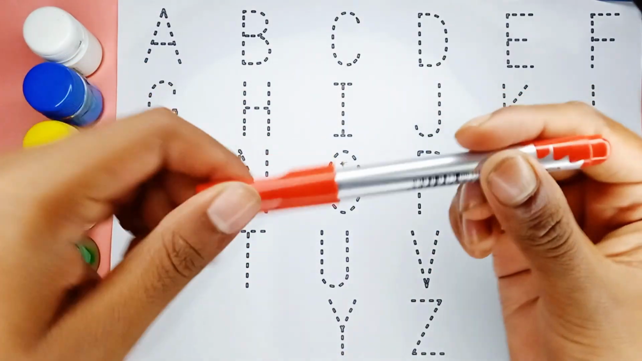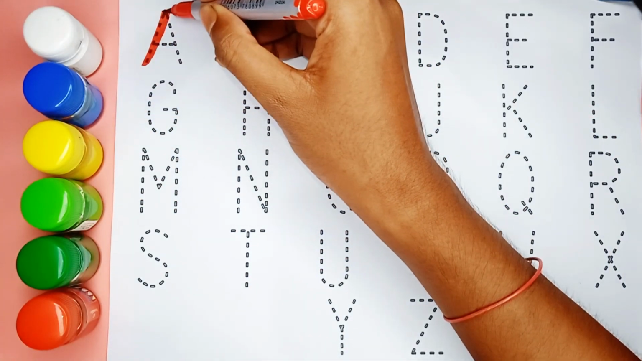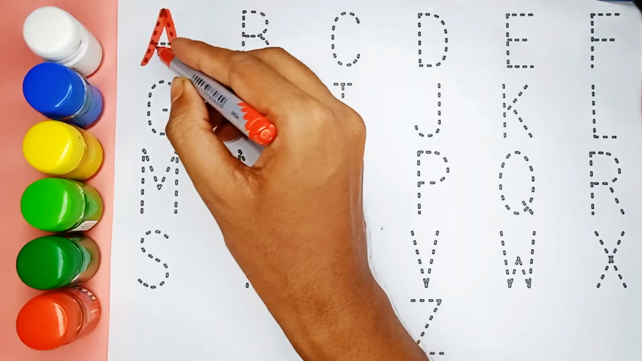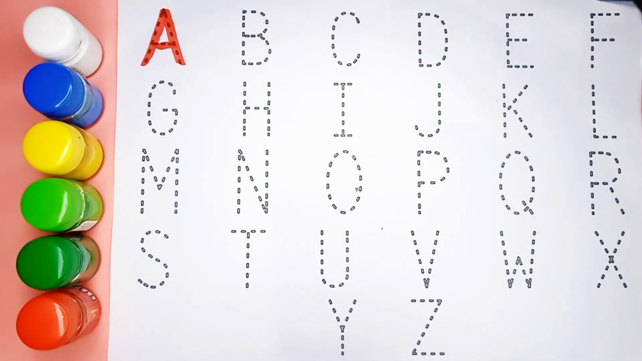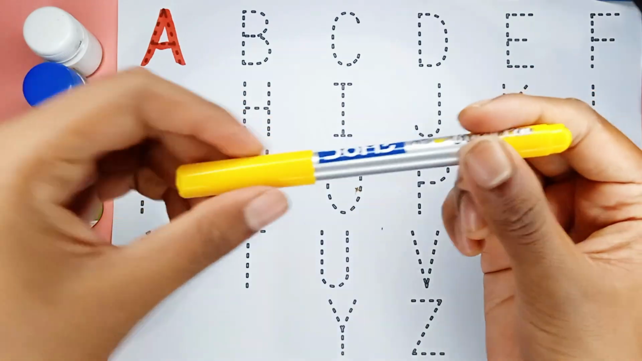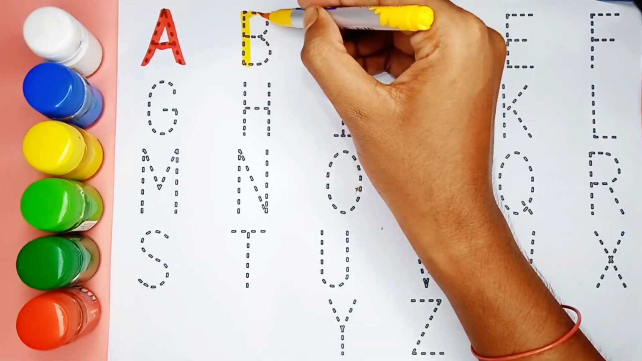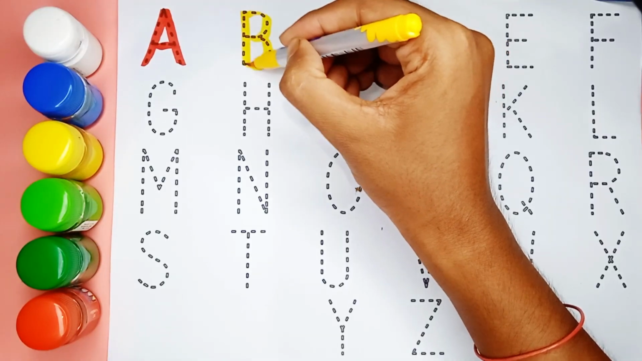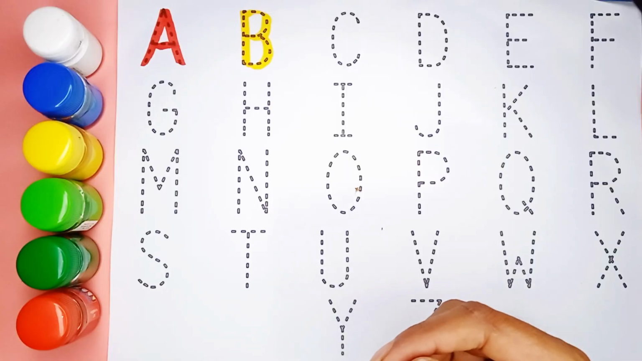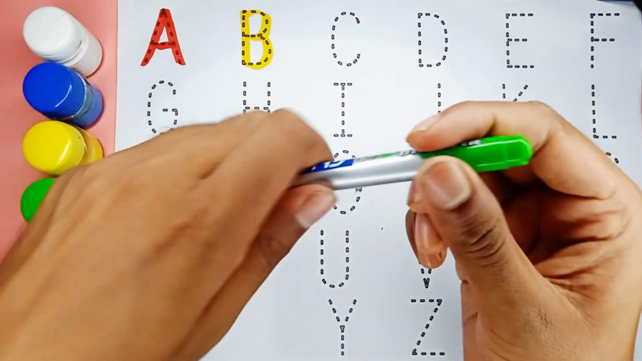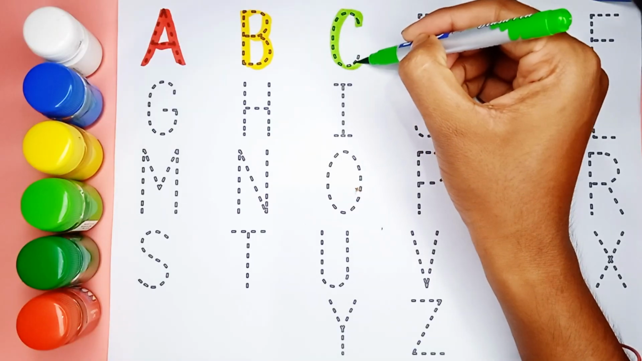Red color. A. A is for apple. Yellow color. B. B is for ball. Green color. C. C is for cat.